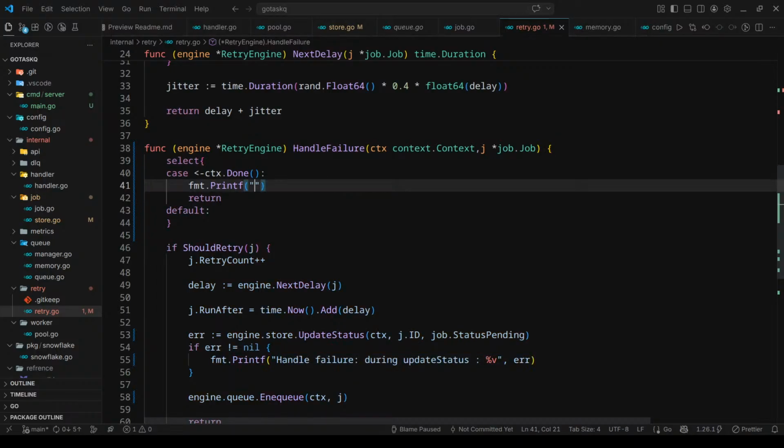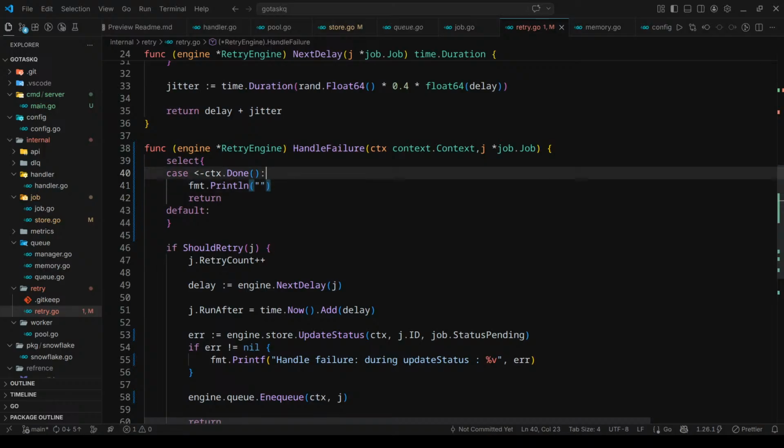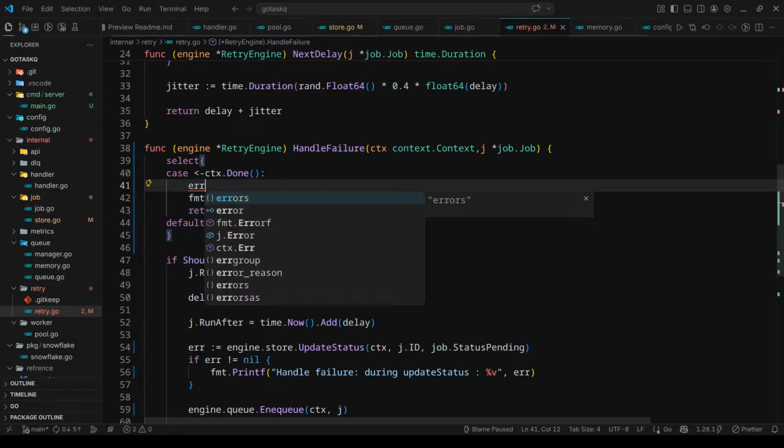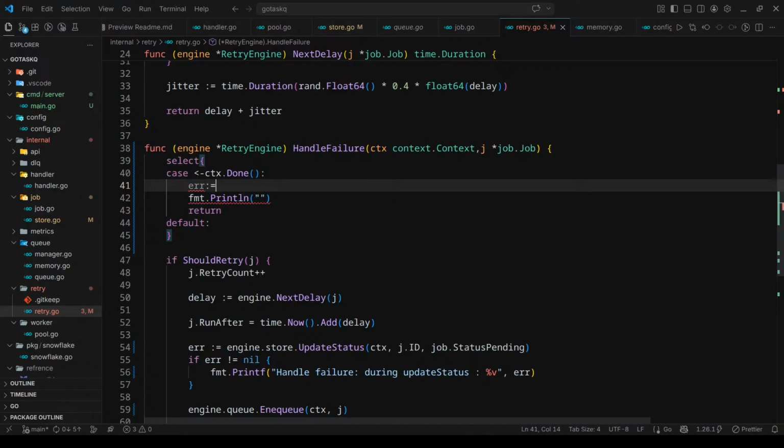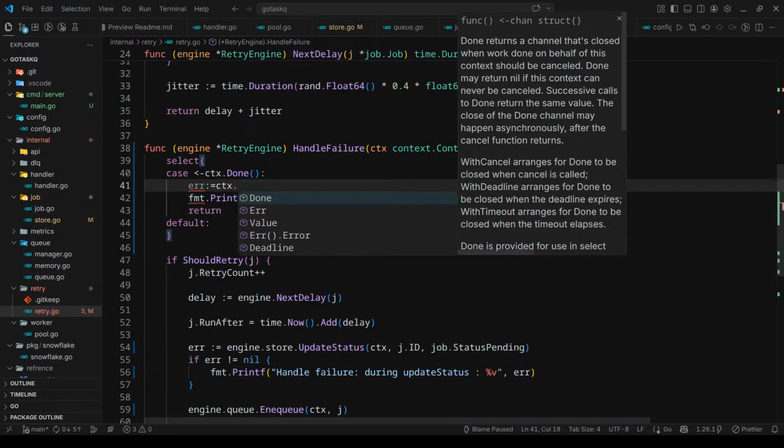Instead of printf, I use println. No context. Context. I should use context.Err as err, so ctx.Err.